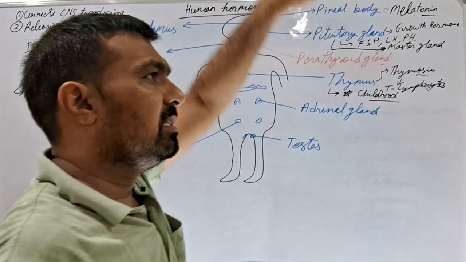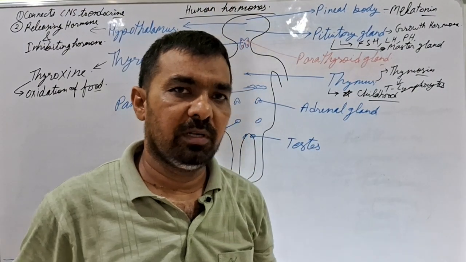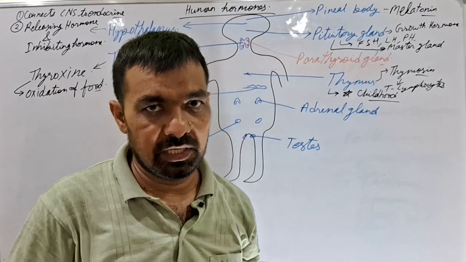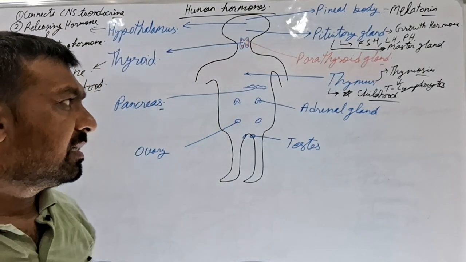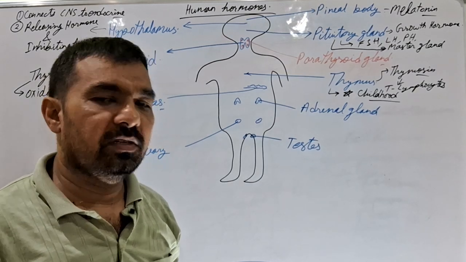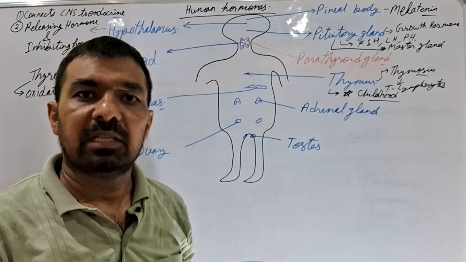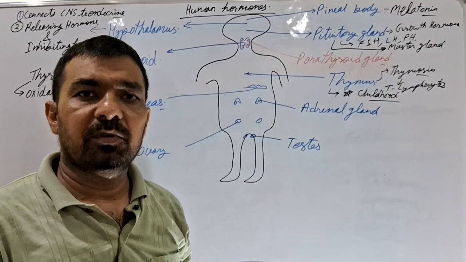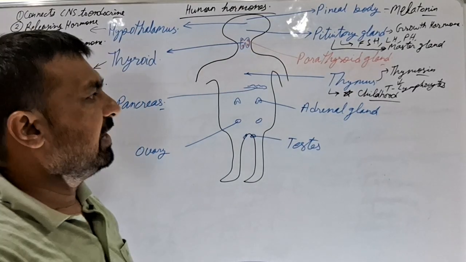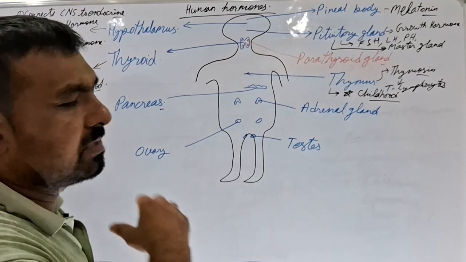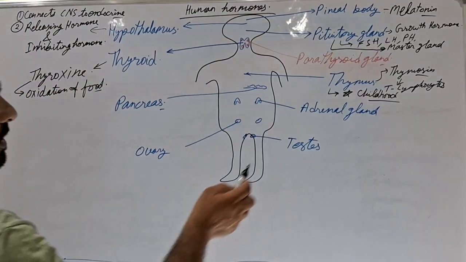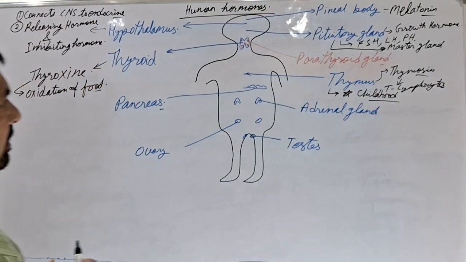That means as the person reaches puberty, the size of the thymus is at its peak, but as the person attains puberty and moves towards adulthood, the place of the thymus is occupied by fatty tissue. That means the thymus nearly becomes inactive in adults. Okay, that is the specific feature about the thymus.